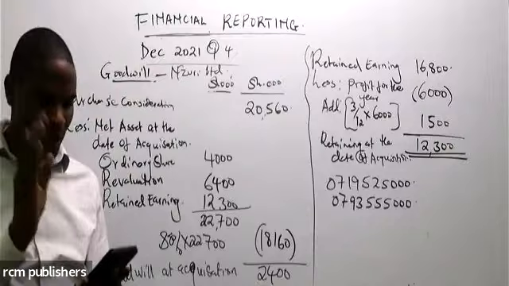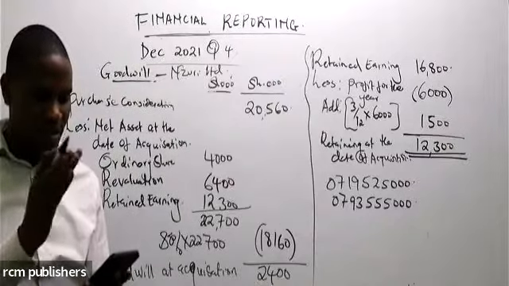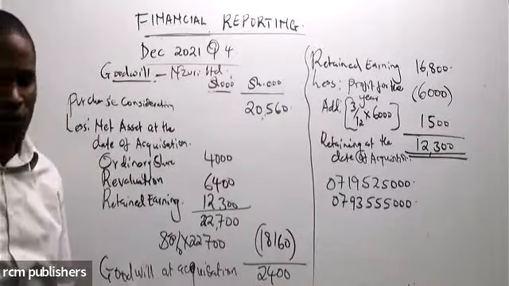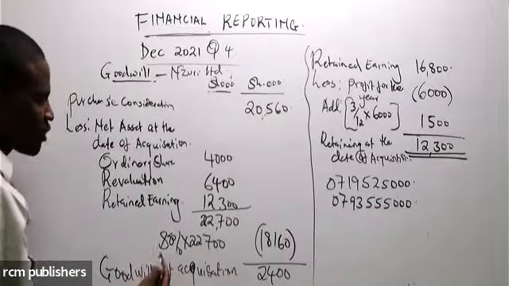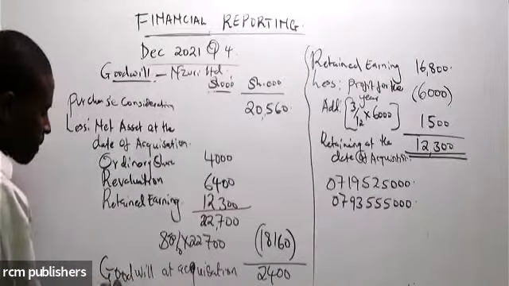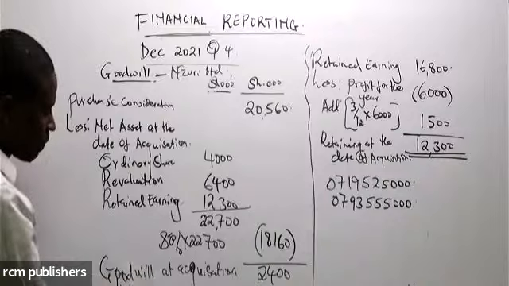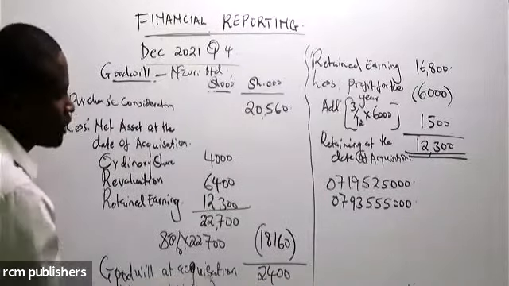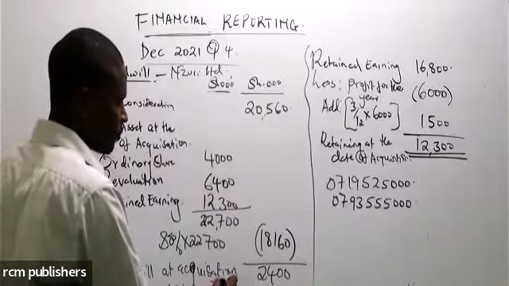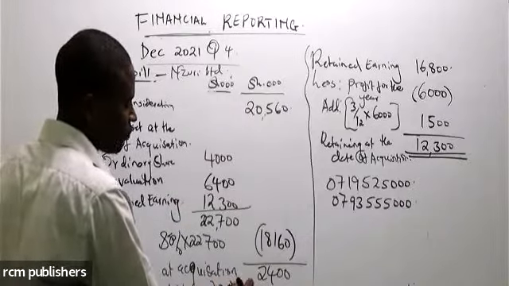Goodwill is considered to be impaired by 25% as at 30 September 2021. So this goodwill will be reduced. Impairment of goodwill is 25% of 2,400.